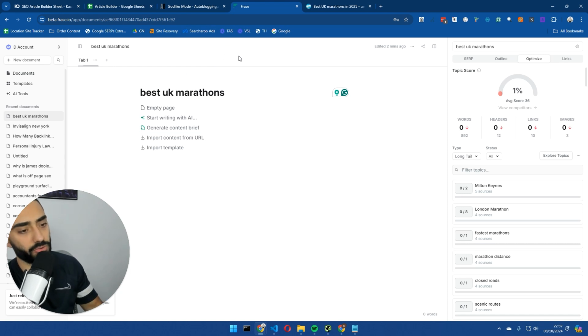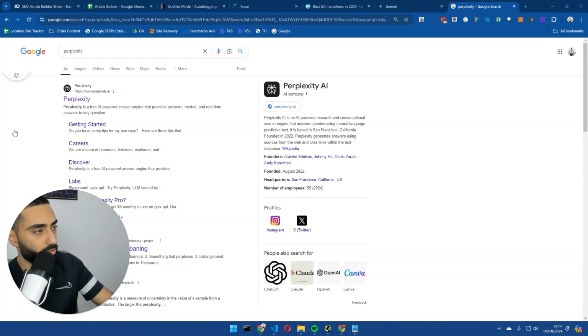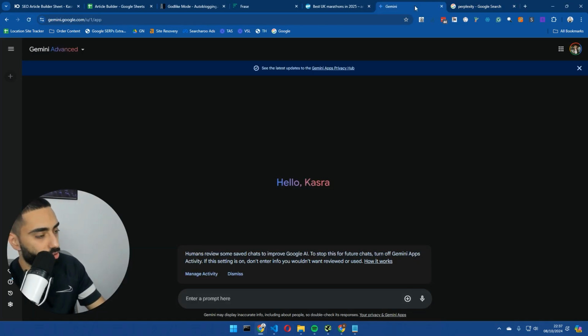So what we're going to be using is ChatGPT. We're also going to be using Claude, and we're also going to be using Perplexity and also Gemini as well.